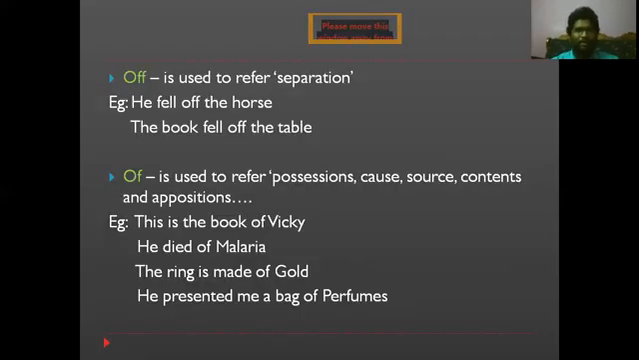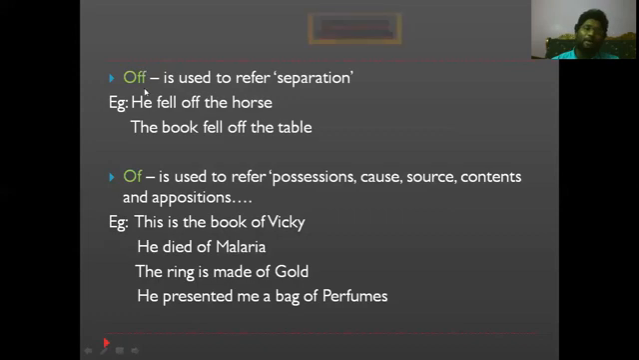Moving on to a quite interesting one, where most of us get confused: the usage of "off" and "of". Sometimes even when we write, we don't understand which one needs to be written. Most of the time, this is the confusion we get. So now you're going to understand which one is meant, and this is what you're going to get out of this.